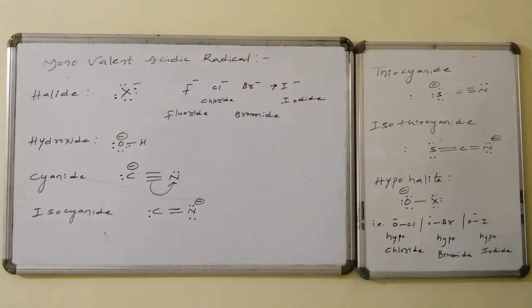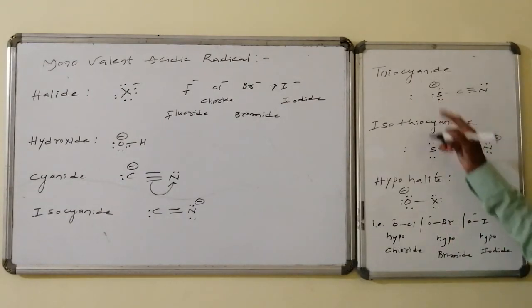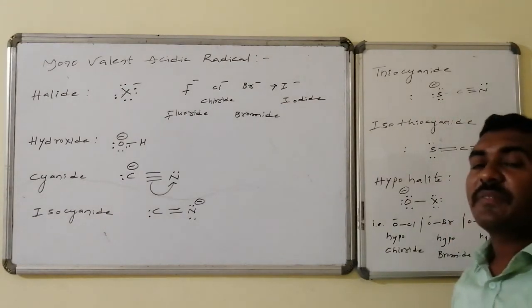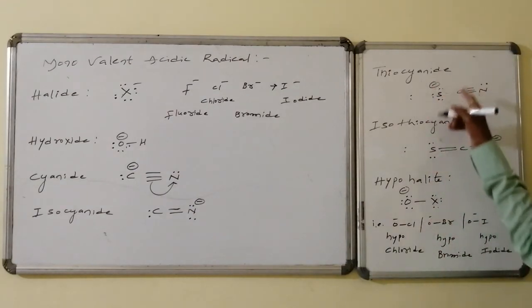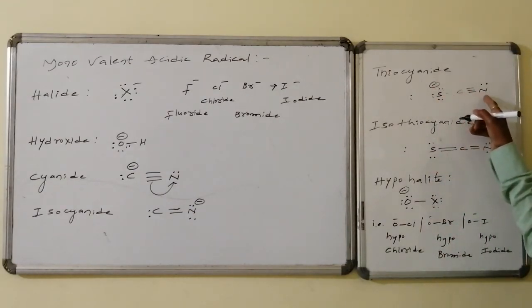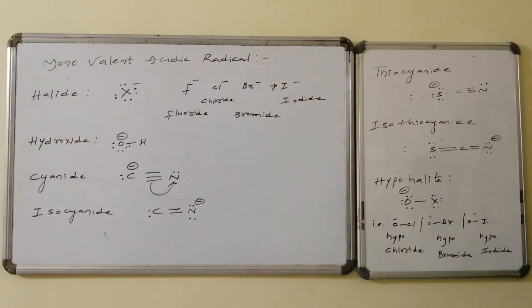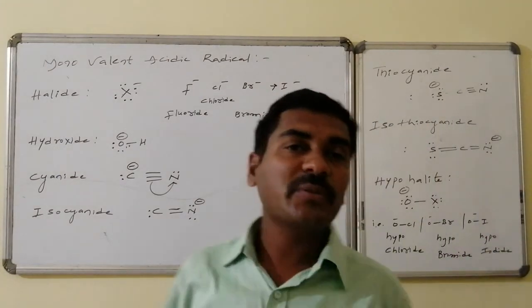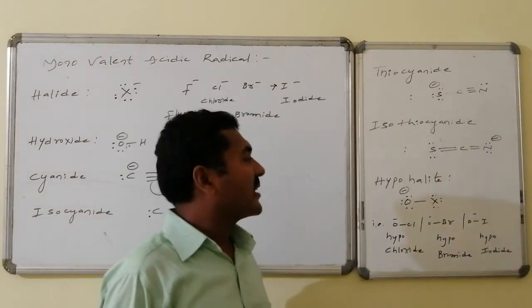Similarly, thiocyanate stands for cyanide connected with the sulfur with 1 unit of negative charge. If it is involved in resonance, a double bond forms here, followed by nitrogen having 1 unit of negative charge, and this is said to be the isothiocyanate.